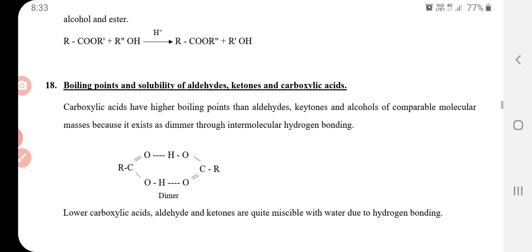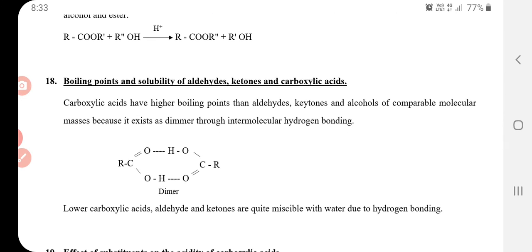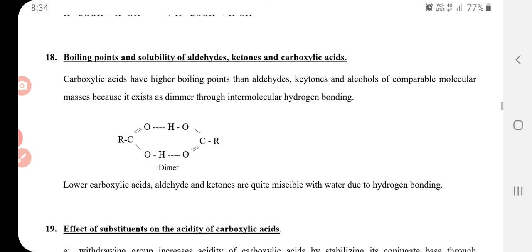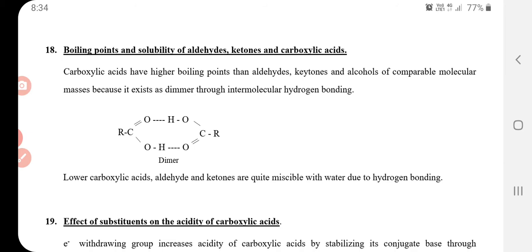Now, next point, boiling points and solubility of aldehyde, ketone and carboxylic acid. Carboxylic acids have higher boiling point than aldehydes, ketones and alcohols of comparable molecular masses. It is so because they exist as dimers through intermolecular hydrogen bonding.